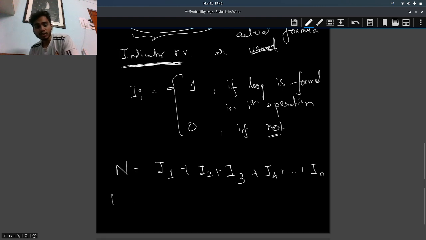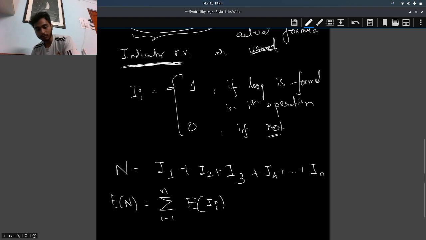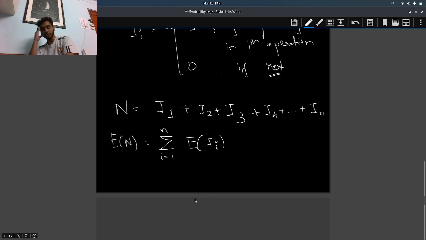Now what will be E of n? E of n will be the summation of E of I. I've discussed this a lot of times, because E of n will be E of I1 plus I2 plus I3, which we can write as E of I1 plus E of I2 plus E of I3, right? I will go from 1 to n because there will be at most n operations. After n operations there will be no more operations, because there are 2n free ends and every time it decreases by 2, so n operations at most.